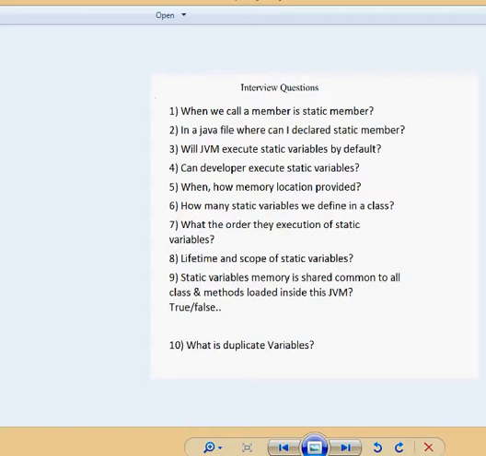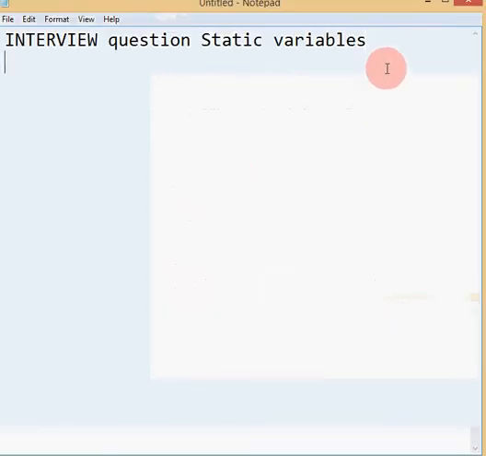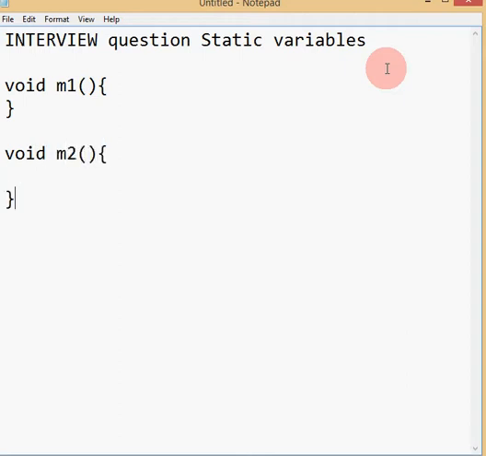Okay, there are two scopes. Suppose you created a void m1 method. The scope of the m1 method is from the open bracket to the close bracket. Okay, I will give an example. Suppose I declare a method, void m1. This is one scope. Then I keep another method, void m2. Here is another method declared.